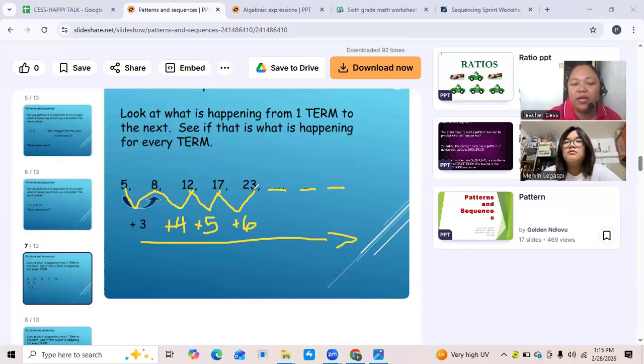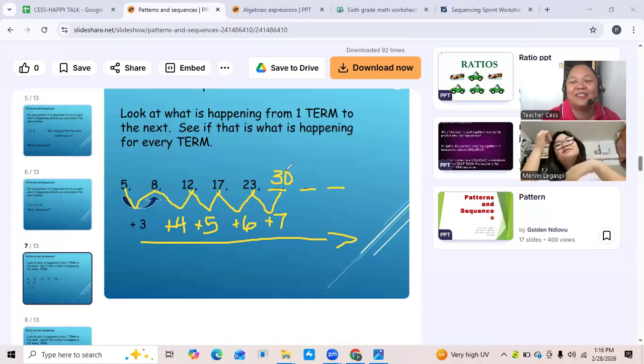What number are you going to add to 23 to make it the next number? Our pattern is plus 3, plus 4, plus 5, plus 6. So what's next? Plus 7. Very good. What will be the next number? 23 plus 7 is 30. Exact, 30. All right? Because 23 plus 7 is 30.